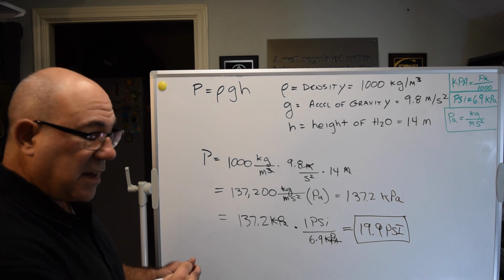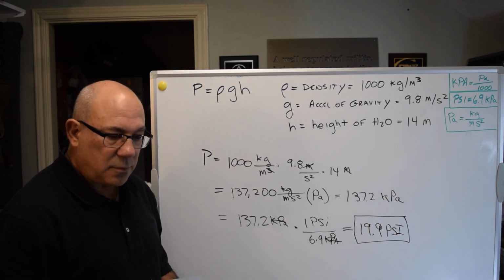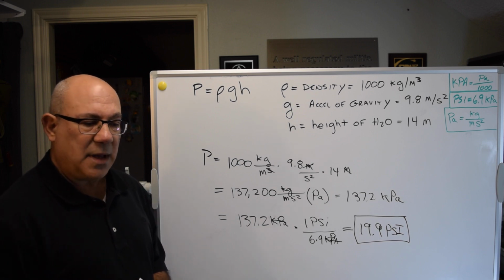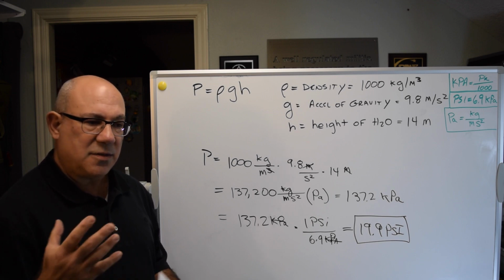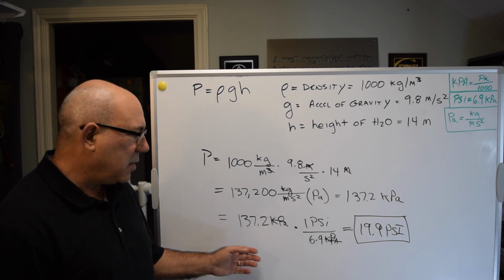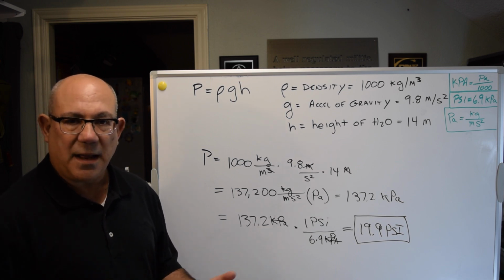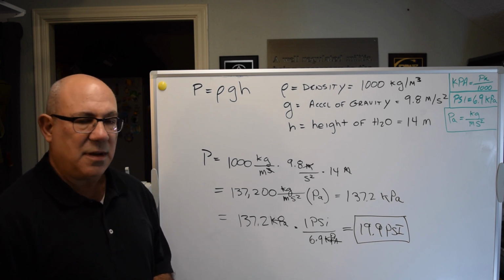Which isn't a crazy amount of pressure, right? But it's about 20 psi. I mean, you put about 40 psi in your tire, and your house pressure is usually around 60 to 80 psi that's flowing through your house. So it's not an unbelievable amount of pressure like the pressure that's exerted on the Titanic or the bathysphere that goes down to explore the Titanic. Not a crazy amount of pressure.